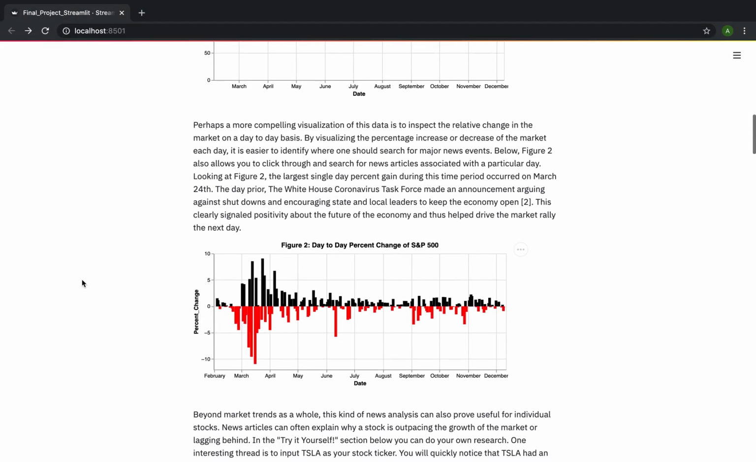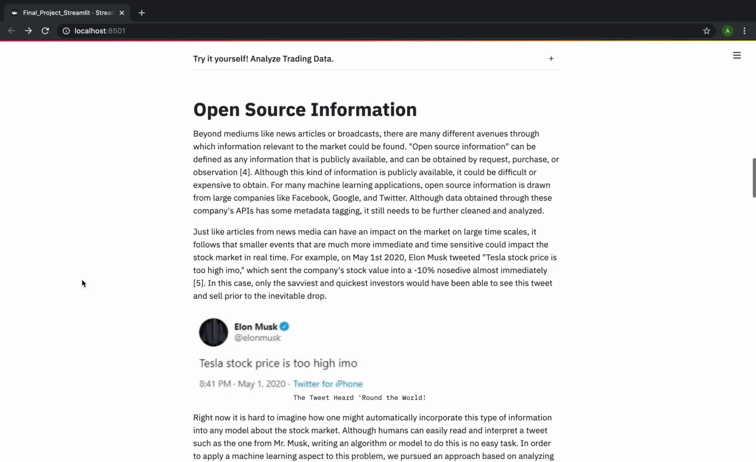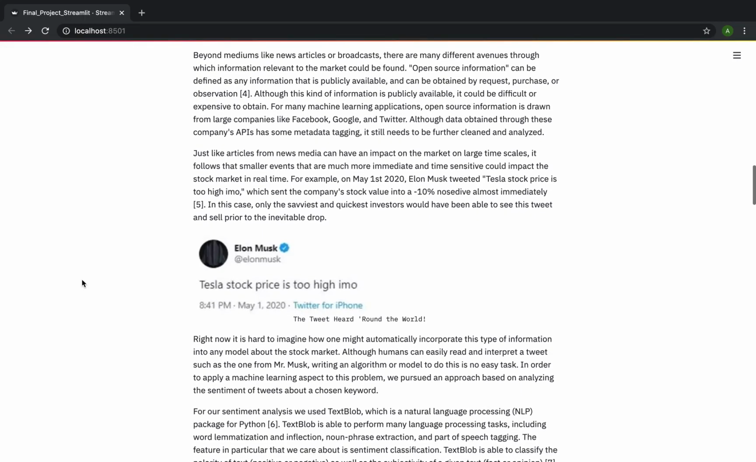Applying the same concept from the large scale to the short scale, we wanted to research how short-term things like tweets by important people, or just tweets in general, and the sentiment of them about a specific keyword could influence share prices in the short term.